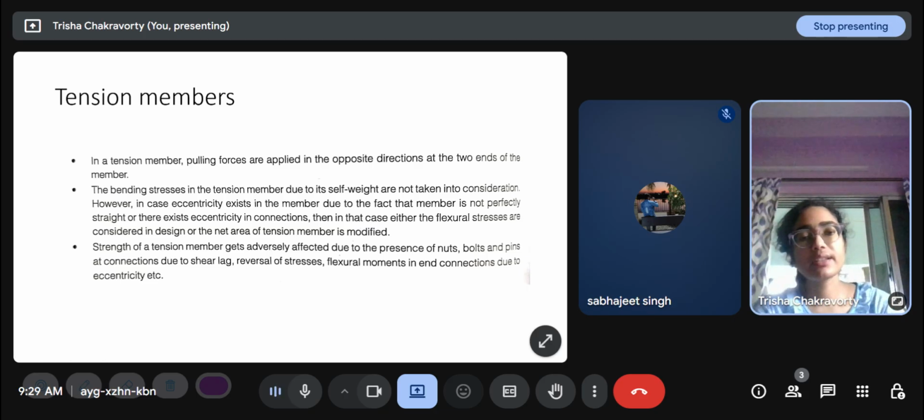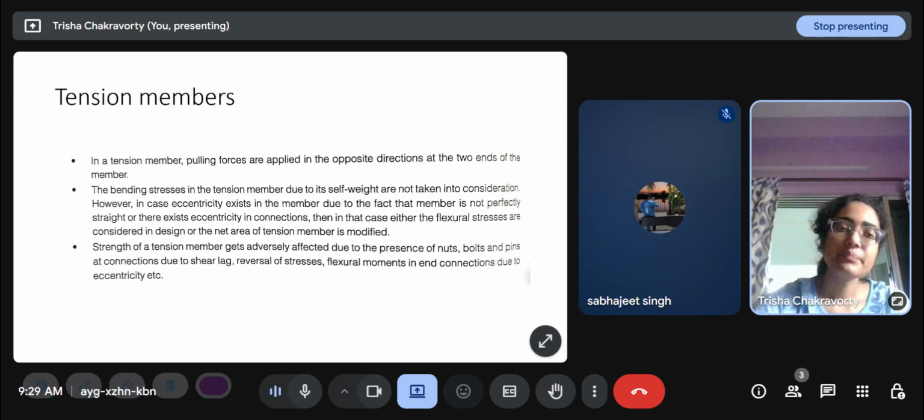The bending stresses in a tension member due to self weight are not taken into consideration. However, in case eccentricity exists in the member due to the fact that the member is not perfectly straight or there exists eccentricity in connections, then in that case, flexural stress has to be considered.